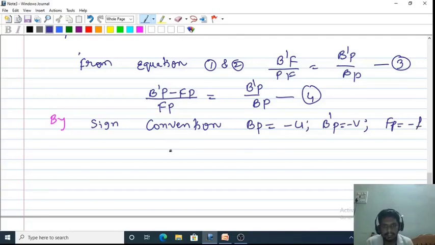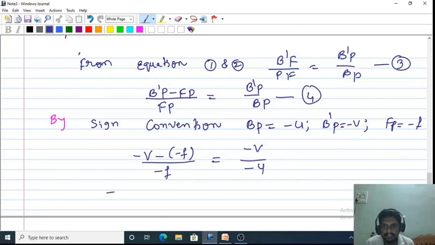All are negative. So now substitute all these values in equation number 4. B dash P is minus v, minus FP is minus f, divided by FP, again minus f, is equal to B dash P, minus v, by BP, minus u.